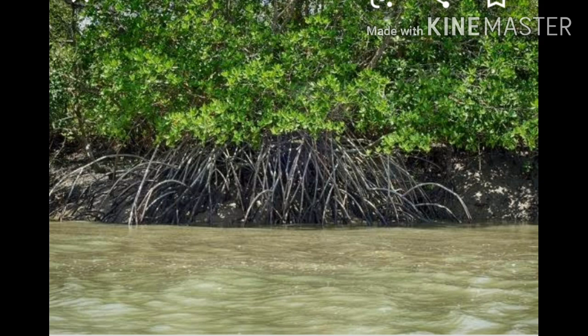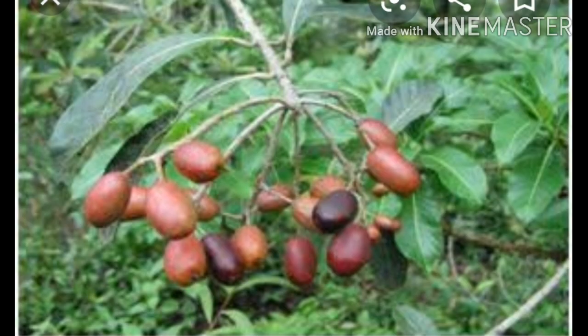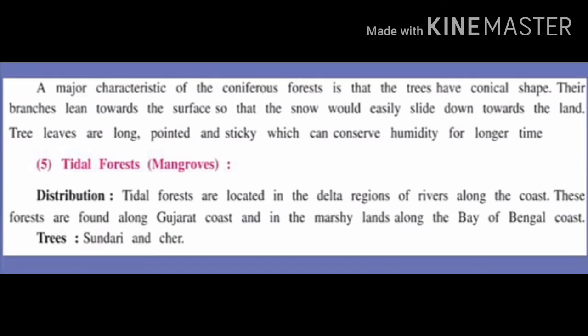So here we have completed all 5 types of forest. We have seen the reasons for the diversity of the vegetation, and then we have seen the different types of forests: tropical rainforest, tropical deciduous forest, tropical desert vegetation, temperate forest and grasslands, and mangrove forest. We will keep this video up to here.